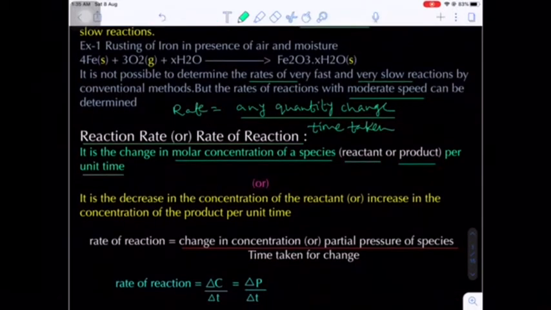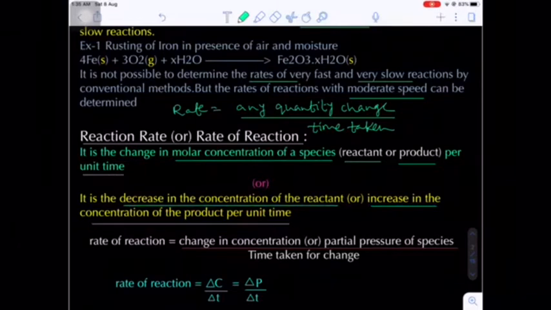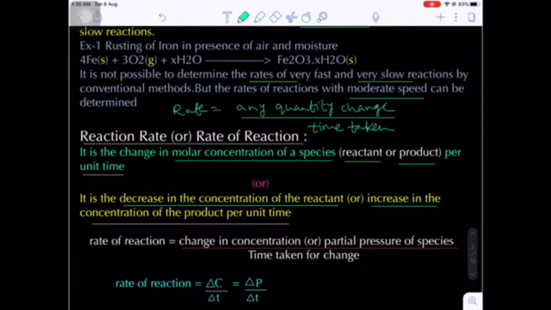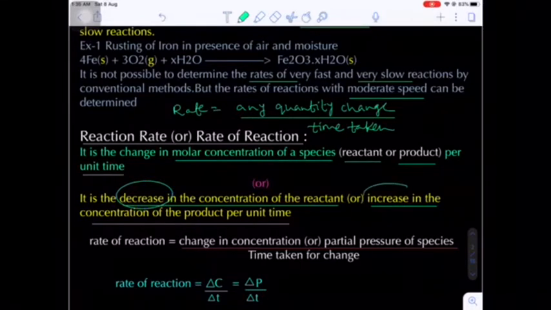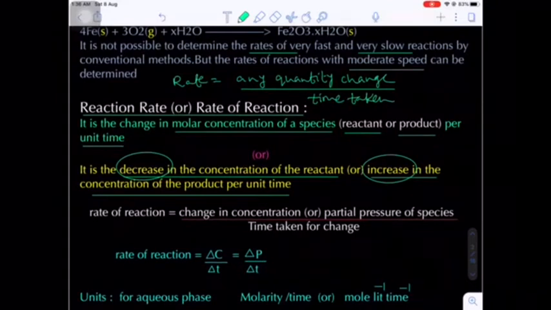It is also defined as the decrease in the concentration of the reactants or increase in the concentration of the product per unit time. As I just told you, as time starts, the concentration of reactants slowly decreases, whereas the concentration of the product slowly increases. So this is also the definition of the rate of reaction: the change in concentration divided by the time taken.